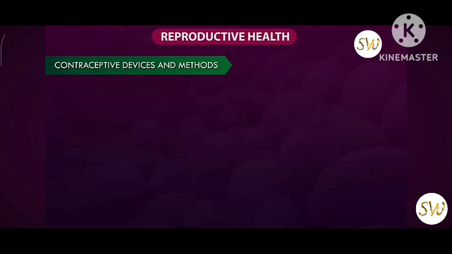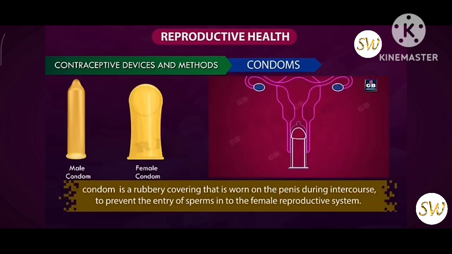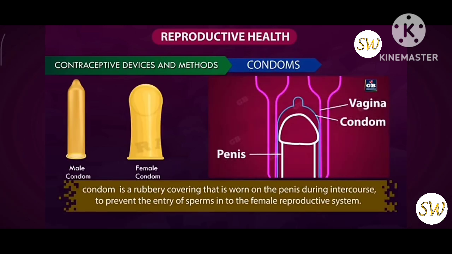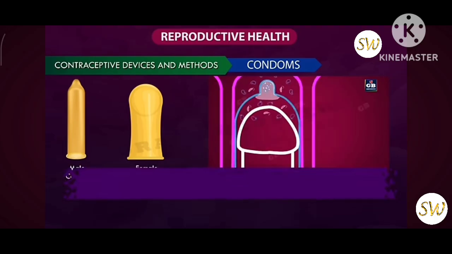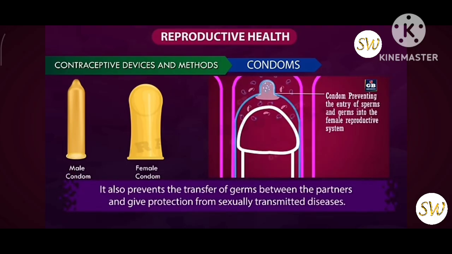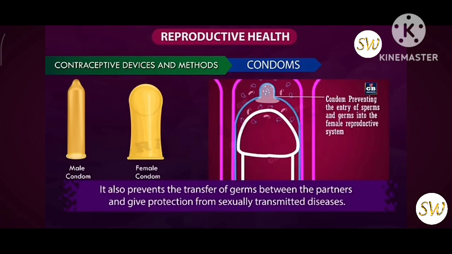Contraceptive devices and methods. Condom. A condom is a rubbery covering that is worn on the penis during intercourse to prevent the entry of sperms into the female reproductive system. It also prevents the transfer of germs between the partners and gives protection from sexually transmitted diseases.